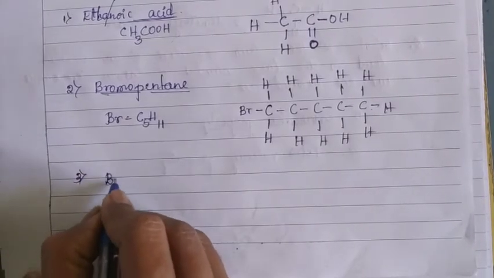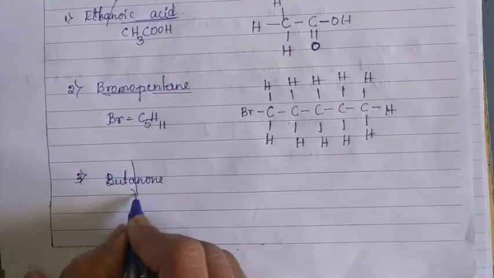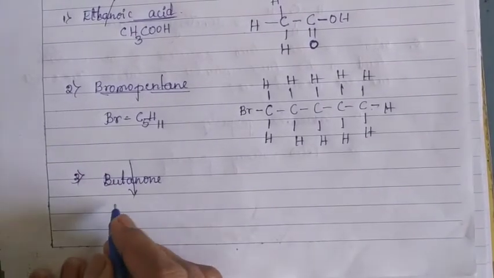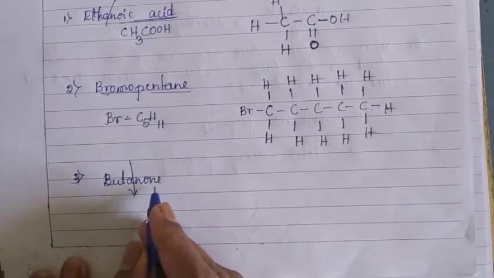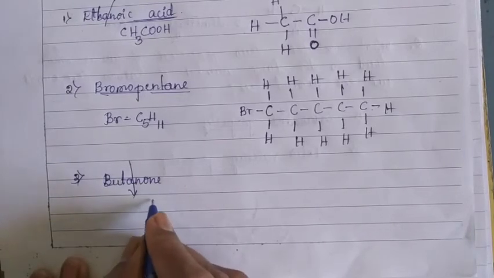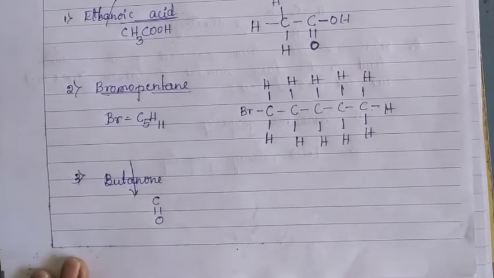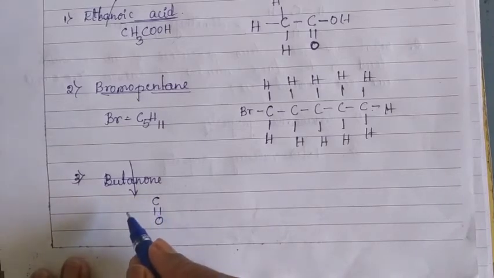Now let's come to the third compound, butanone. Observe here. Now let us divide the word like this, but-an-one. But indicates the number of carbon atoms is 4. The functional group is ketone. The ketone functional group is indicated by C double bond with O. This carbon is also counted with the hydrocarbons.